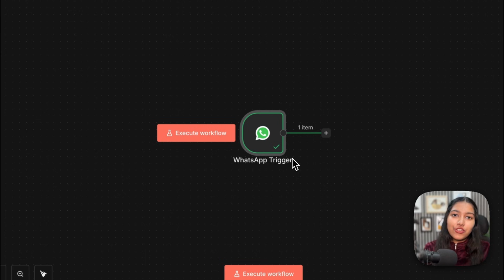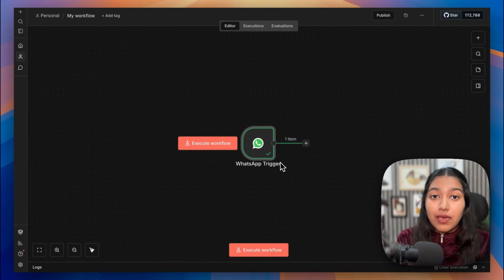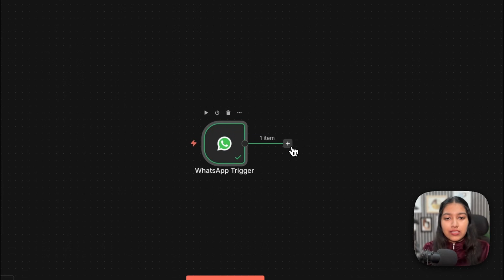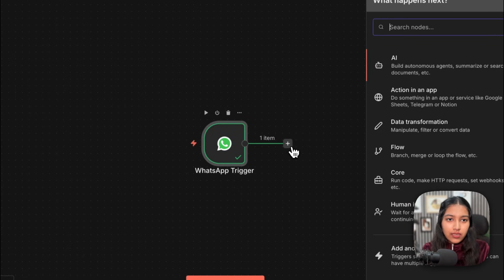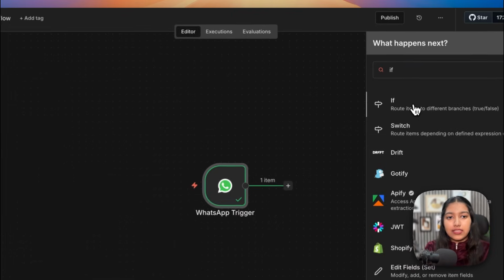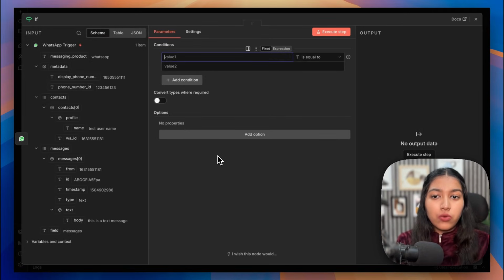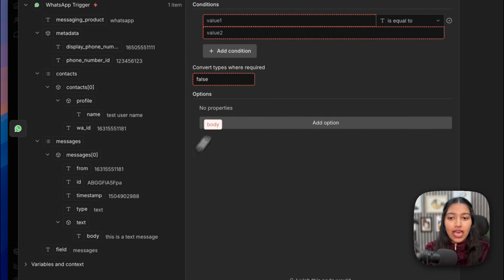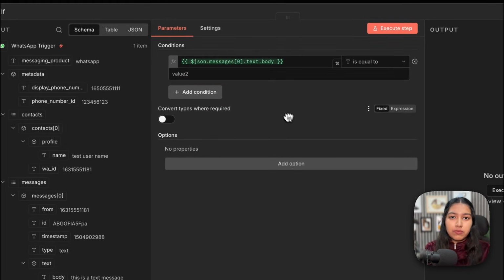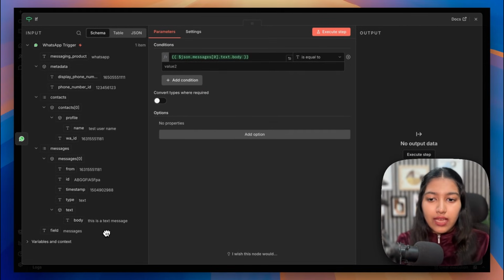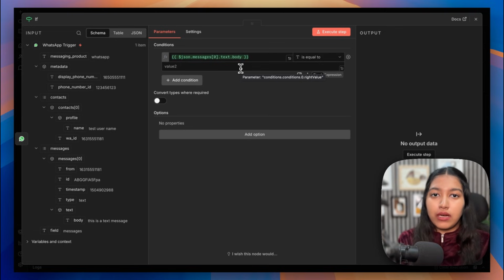So that means that the trigger is working all fine, meaning every time a message comes in on that number, it would trigger the automation. Now we just have to add a filter here. Actually, not even a filter, an if-else condition, which is going to make sure that only the webhook requests that actually have a body attached to them are passed on. In case it does not have a body, which is basically a message, it is not passed on. Because certain times these webhooks would send you multiple requests like sent, delivered, read, and we don't want to capture that.